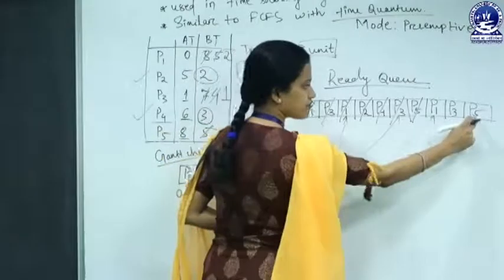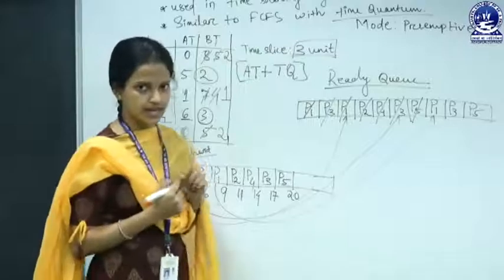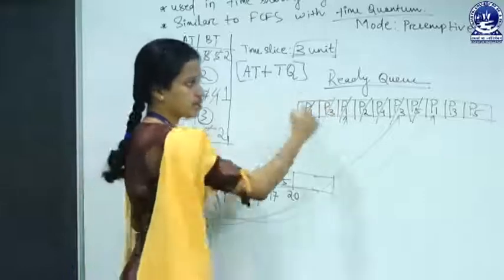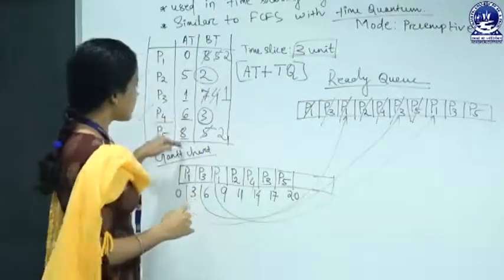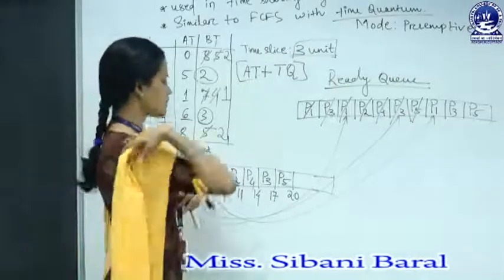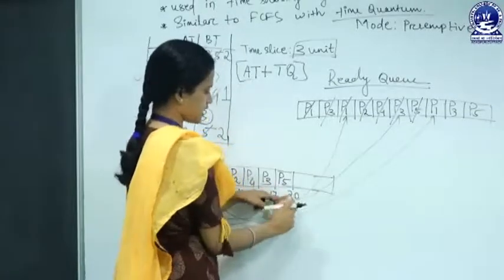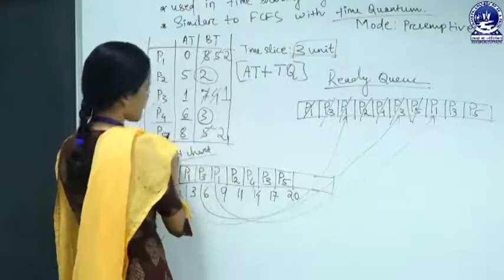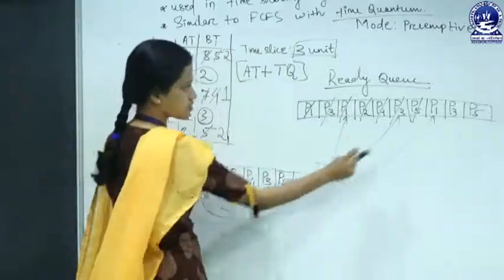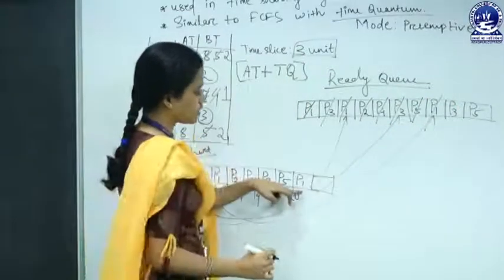Again P5 will be preempted and put into the ready state. No need to check again and again whether any process has arrived in the ready state, because all the processes have arrived by 9 milliseconds. Okay. So next is at 20 millisecond. P5 needs 2 millisecond more to complete its execution. P5 is again preempted.